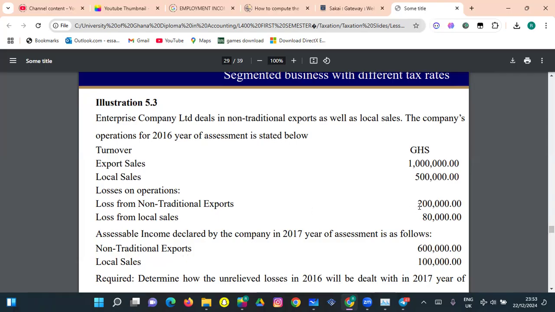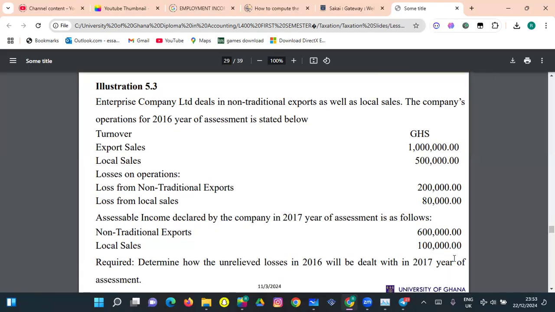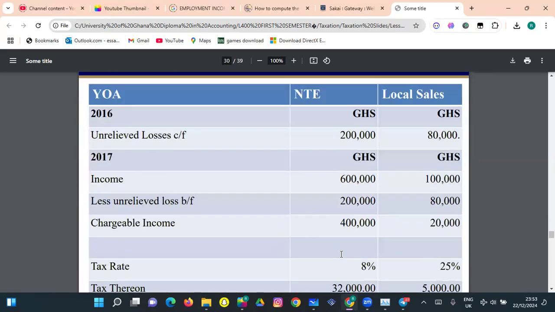So the last year, this was the losses they made. Now the next year, this is the profits they made, 600,000 and then 100,000 respectively, right? So basically, since this loss is there, we have to take this loss out of this. Then it will be left with 400,000. Then that 400,000 will be what? Taxable. Here, we have 80,000 loss, and now we've made a profit of 100,000. So we take it out, then it will be left with 20,000. And that 20,000 is what? The taxable income or the chargeable income.